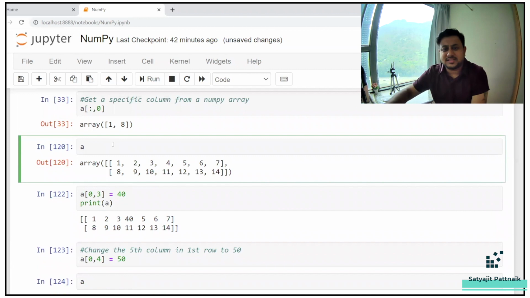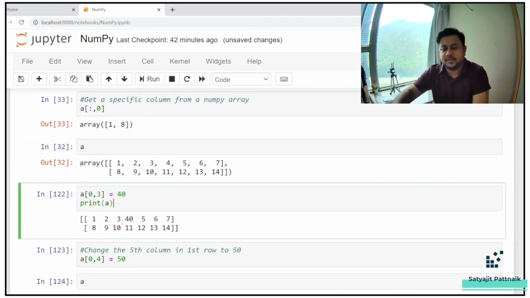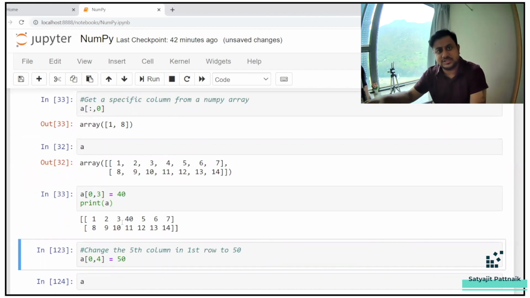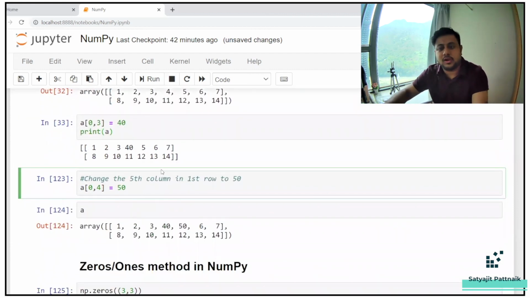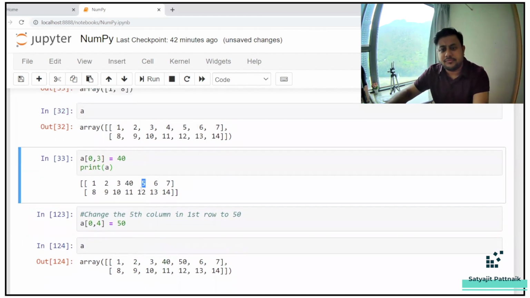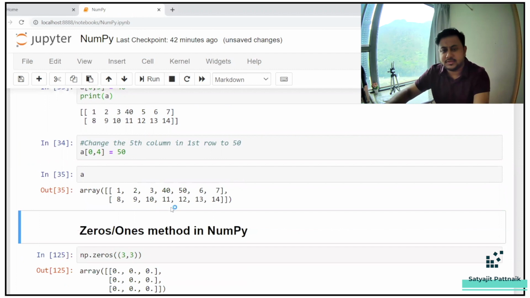Now, how to access an element and change it? Let's say you want to change 4 or 5, right? If you want to change 4, what is the location of 4? 0, 0, 0, 1, 0, 2, 0, 3. Now, if you do a of 0, 3 equals something and then print it, that means you are going to that location and changing the value. This is how it looks. Changing the fifth column in first row to 50, so 0, 4 equals 50. If you run a, this is how it looks like.